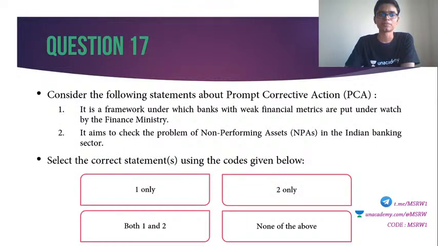17th question. Consider the following statements about Prompt Corrective Action, PCA. 1. It is a framework under which banks with weak financial metrics are put under watch by the Finance Ministry. 2. It aims to check the problem of NPA in the Indian banking sector. Select the correct statements. Okay, question number 17. 30 seconds.